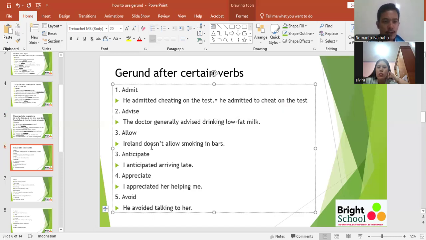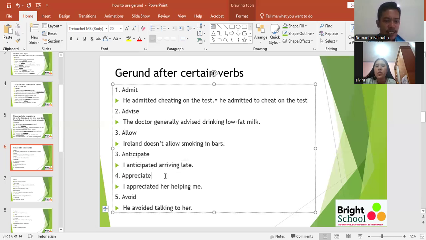And then allow. Ireland doesn't allow smoking in bars. So allow is a verb, smoking is a verb. Therefore, we have to put gerund in the second verb. You understand? Anticipate. Would you please read? I anticipated arriving late. So anticipated is a verb, arriving is a verb. So we're going to use gerund here.